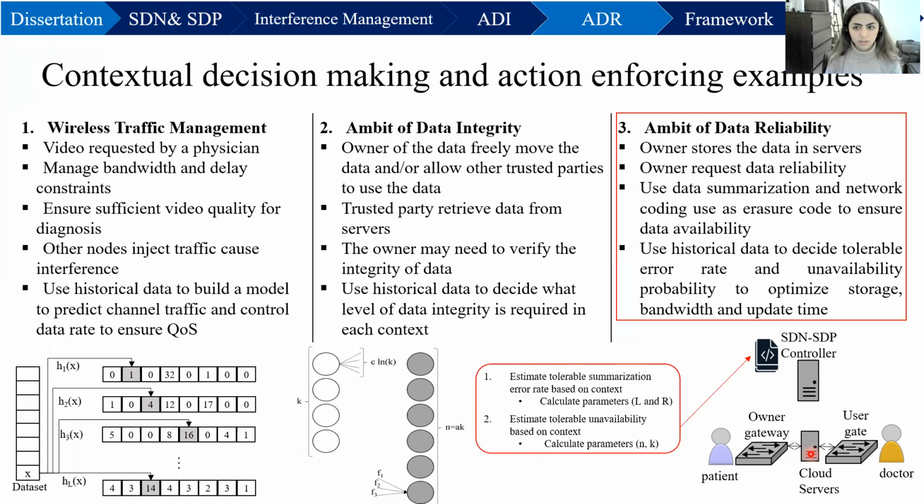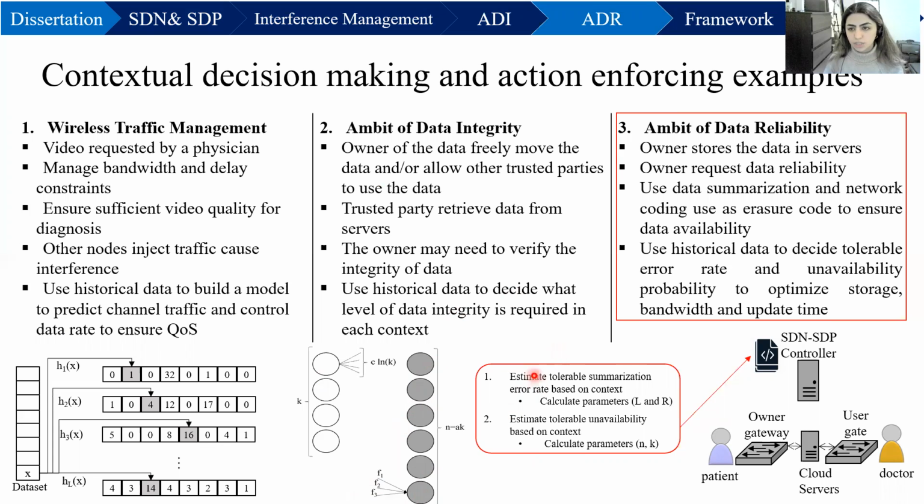In the third one, the patient wants to store the data in the cloud servers and wants to make sure that the data is available at all times. So we summarize the data using multiple hash functions. We use an erasure code where each packet is randomly stored in k number of storage nodes, and at the storage nodes, it combines them with some coefficients.